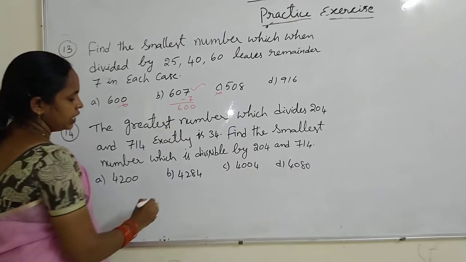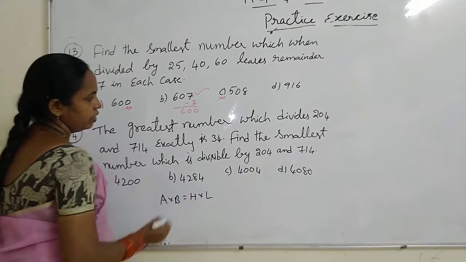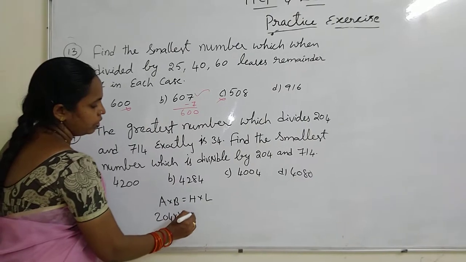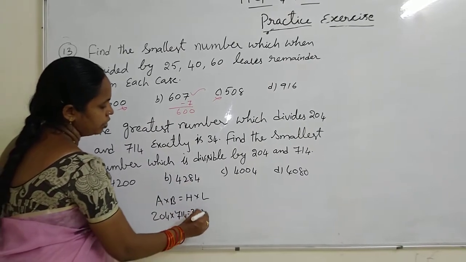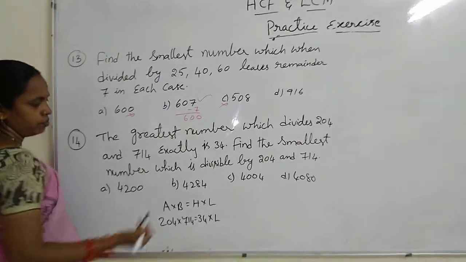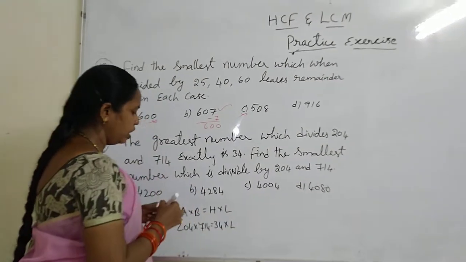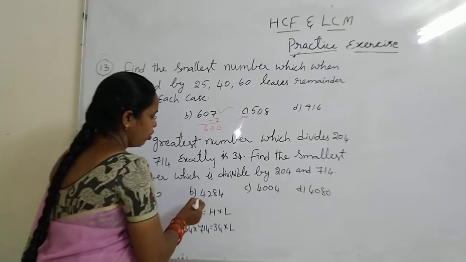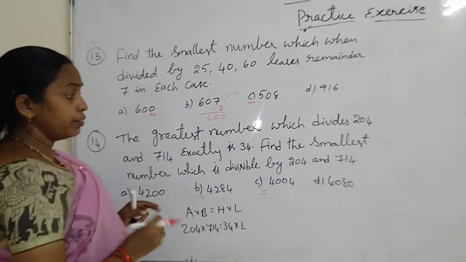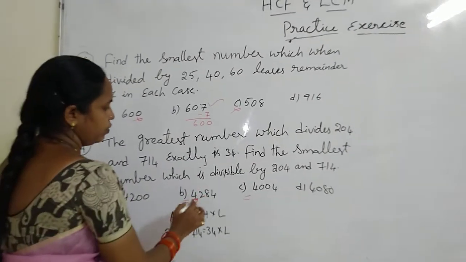That means A into B equals HCF into LCM. So 204 into 714 equals the HCF, 34, into L. So here 4 4s are 16, and the unit digit should be 4. So the option is either B or C. Either B or C in these two. So the LCM should be divisible by 34. So in this case, which is divisible by 34?